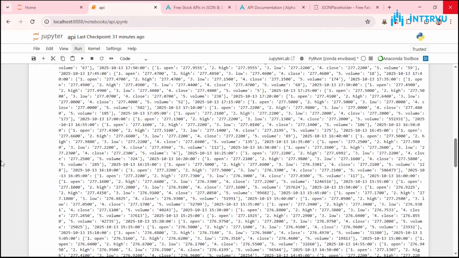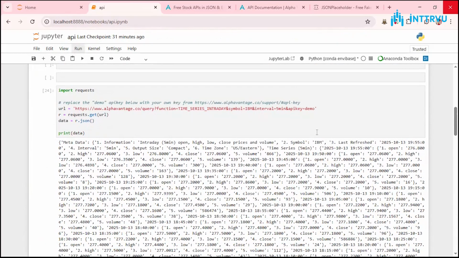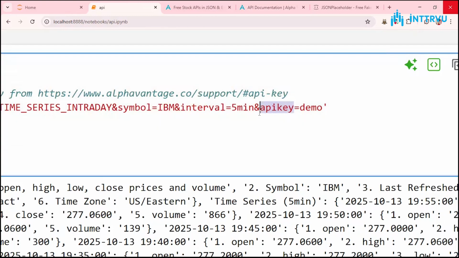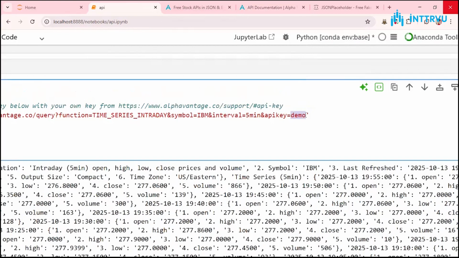Now, one thing you need to remember is that for most APIs, to get data from most websites, you will need something called an API key. You can think of an API key like a password, which you will need to pass here. For Alpha Vantage, for this set of data, I don't need an API key. It's allowing me inside without one. But for most websites and most data, I will need an API key, which I can get by creating an account.